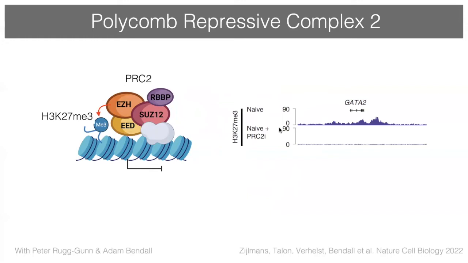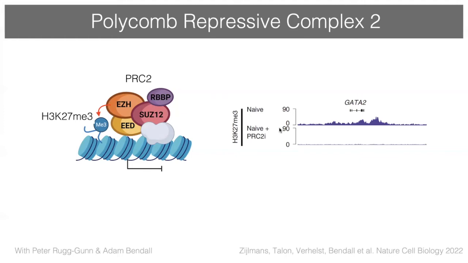And what Peter Rugg-Gunn's lab found using CUT&RUN is that H3K27me3 is not only more enriched in the naive state globally, but also can be found at repressed genes that encode important developmental regulators for alternative cell-fate genes, for example, trophoblast genes such as GATA2. So these results suggested to us that what H3K27 trimethylation might be doing in naive cells is to keep genes of alternative lineages repressed but activatable.